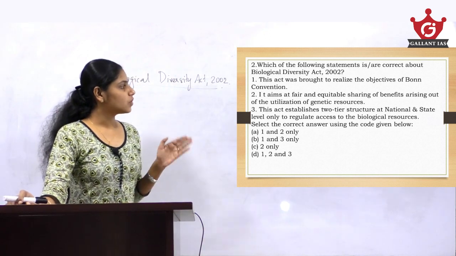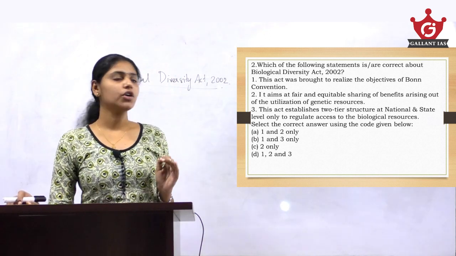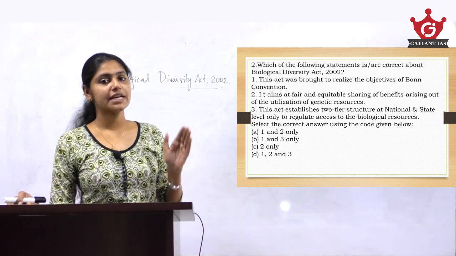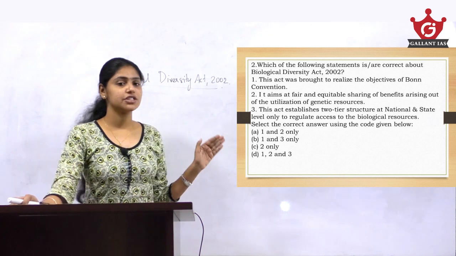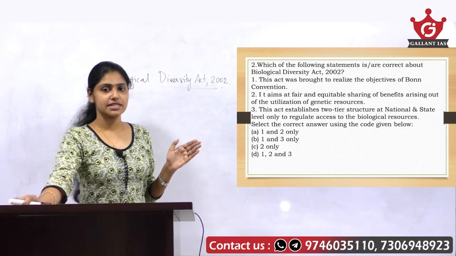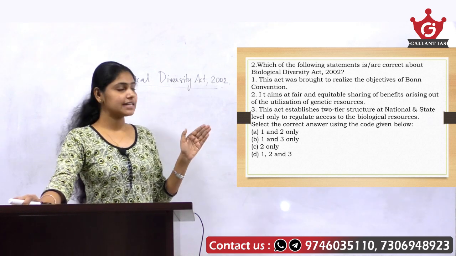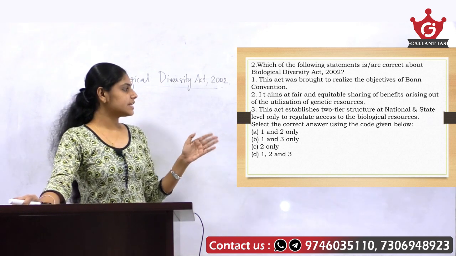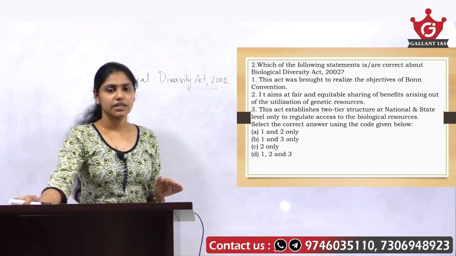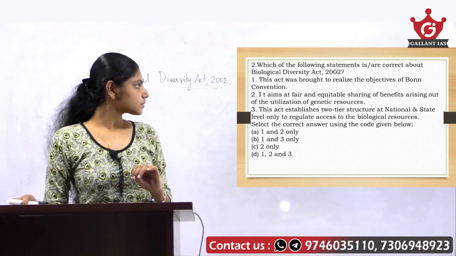This act was brought to realize the objectives of Bonn Convention. It aims at fair and equitable sharing of benefits arising out of the utilization of genetic resources. This act establishes two-tier structure at national and state level only to regulate access to the biological resources. Select the correct answer using the codes given below.